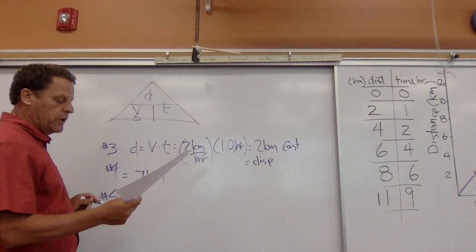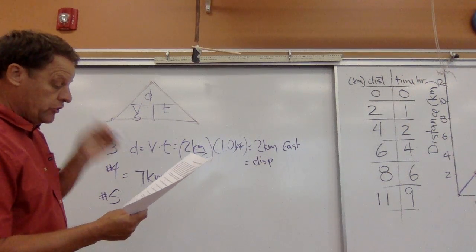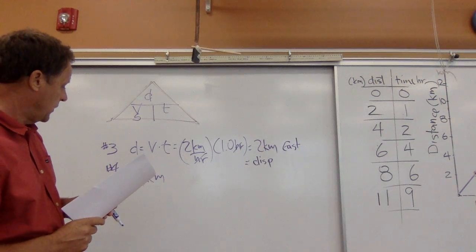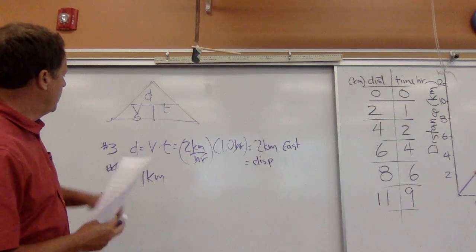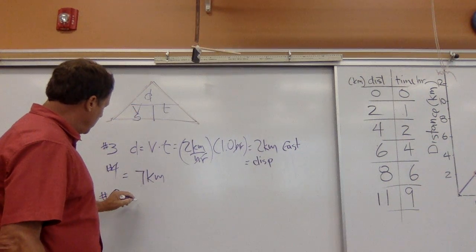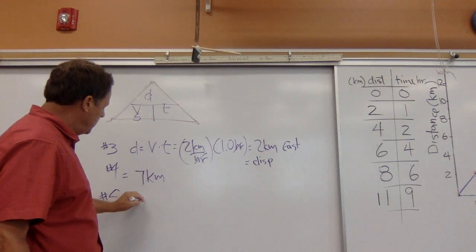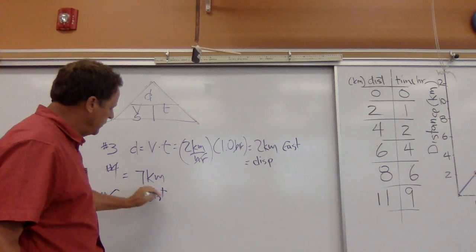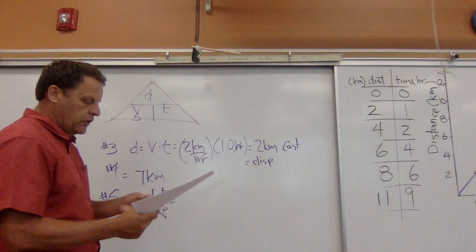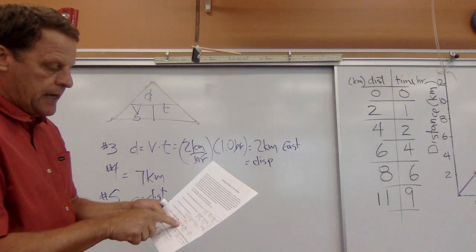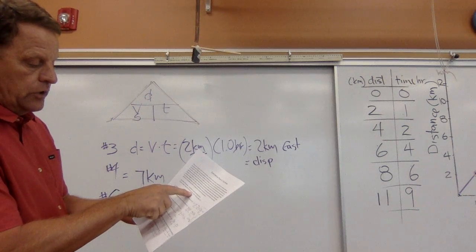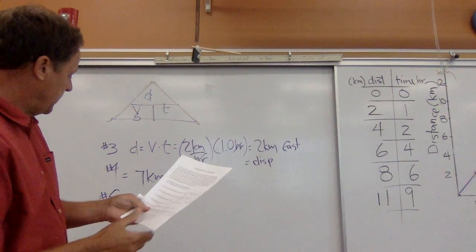And problem number 5, what is your average speed from 2 hours to 9 hours? So again, we want speed or velocity. We're going to go distance divided by time. So speed is equal to distance divided by time. We want to go from 2 hours to 9 hours. Well, after 2 hours, we went 7 kilometers.